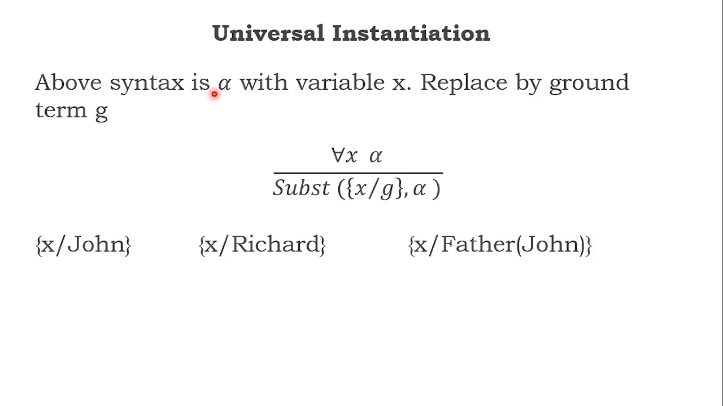In the above alpha syntax, which has a variable x, replace that x by the ground term g. For all x with statement alpha, substitute in the place of x a ground term for alpha. This is called the syntax, the formula. What should I substitute? It can be John, x can be Richard, x can be John's father. It's anything. How come, sir, you brought many people? Because for all, I told you, it can be many people.